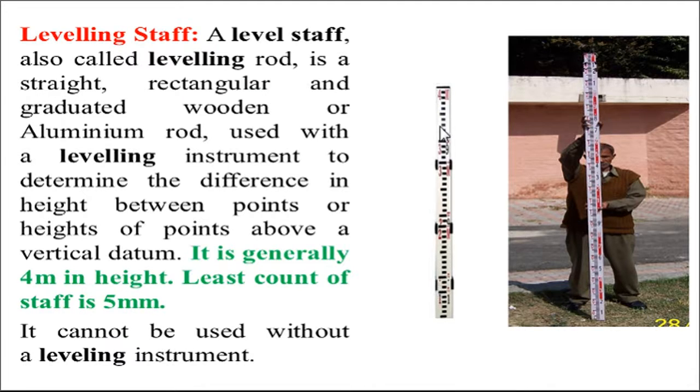So this is the leveling staff, and this is also a leveling staff. In this there may be 3 or 4 compartments. We can insert each part into the other part, and the total height of this staff is 4 meters, sometimes 5 meters is also there, and the least dimension we can read on this staff is 5 mm.